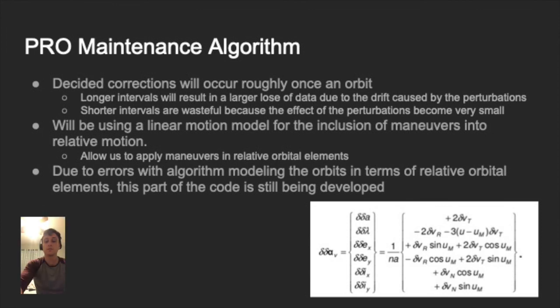Due to errors in modeling the orbits in relative orbital elements, this portion of the project has not yet been completed. Because we need to be able to accurately model the orbits using relative orbital elements to test whether or not the PRO maintenance algorithm will actually function correctly, we have not been able to test the functions that have been developed. This part of the project is ongoing. Once the bug in the code has been fixed, then the project will be able to progress further.